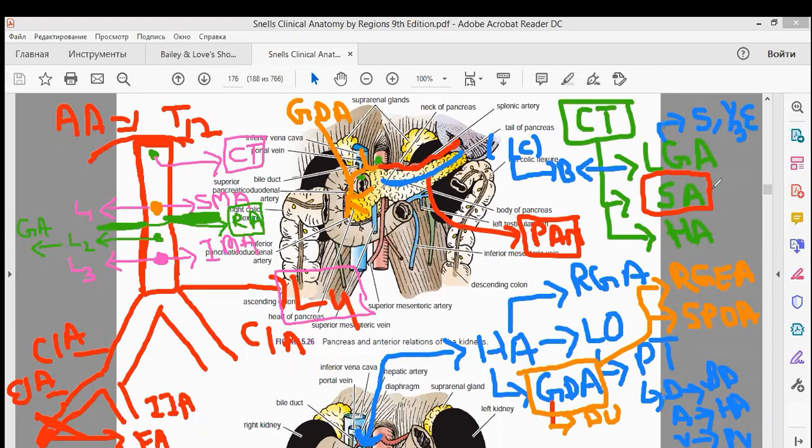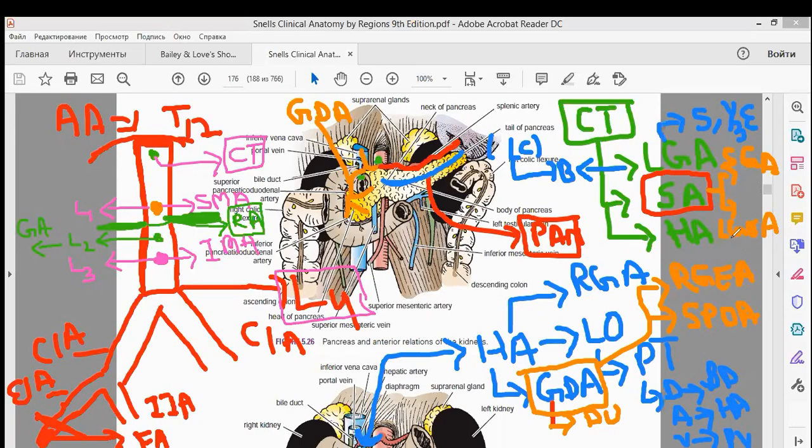See here, the right gastroepiploic artery and the superior pancreaticoduodenal artery. If you remember, when I explained the splenic artery, I explained that the splenic artery has two branches. One is the short gastric artery, and the second branch is your left gastroepiploic artery. So see here, the short gastric artery, right gastroepiploic artery, and left gastroepiploic artery, all these arteries are present along the greater curvature of the stomach.